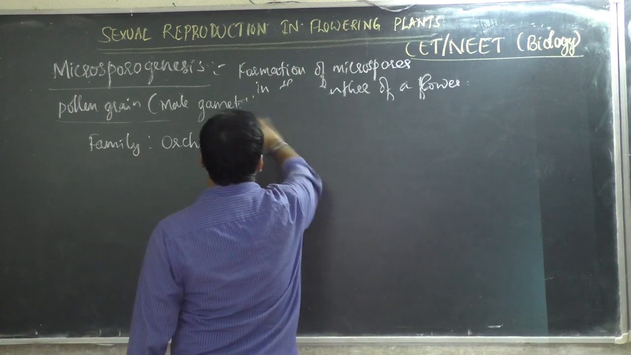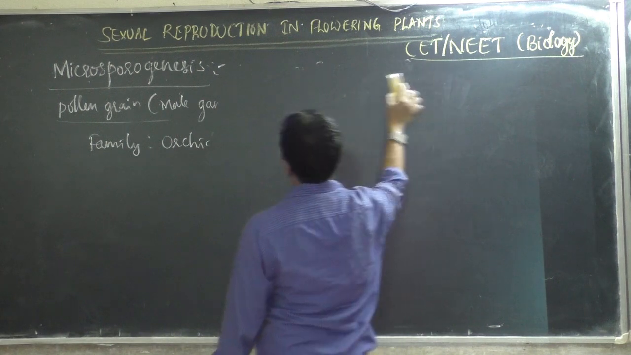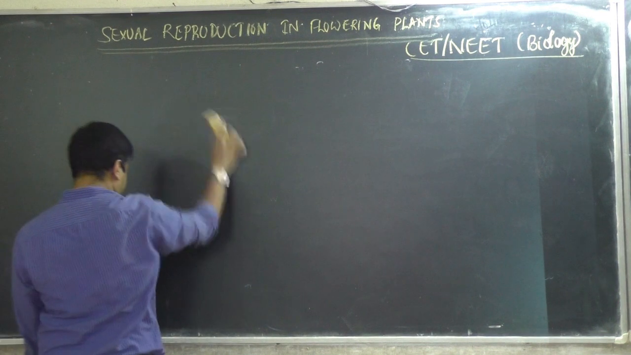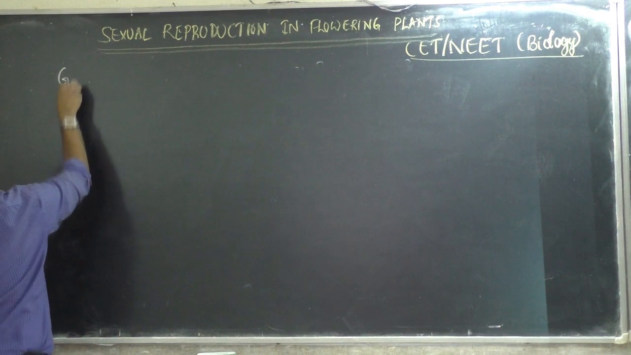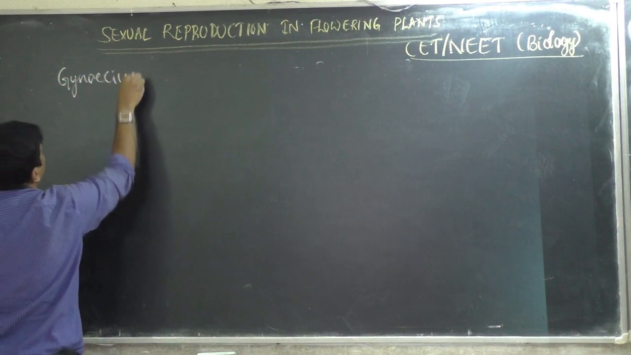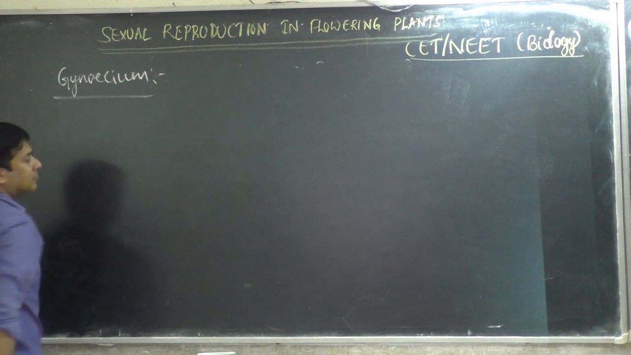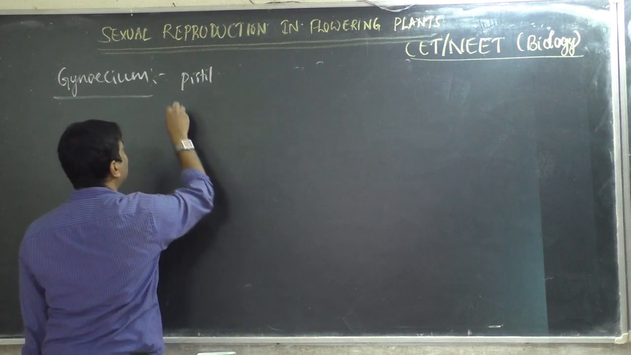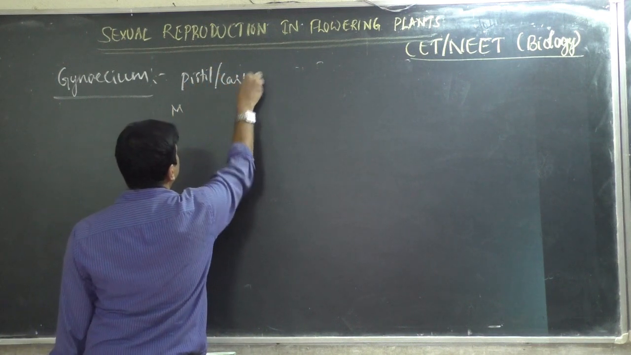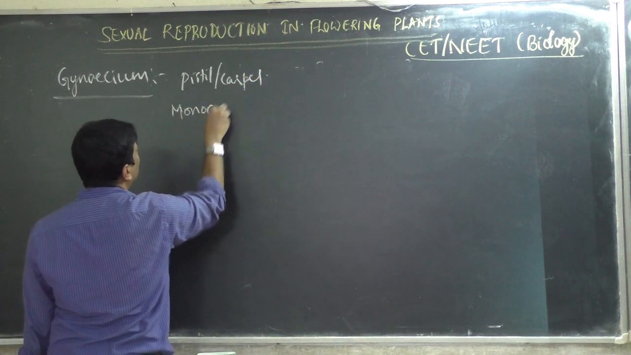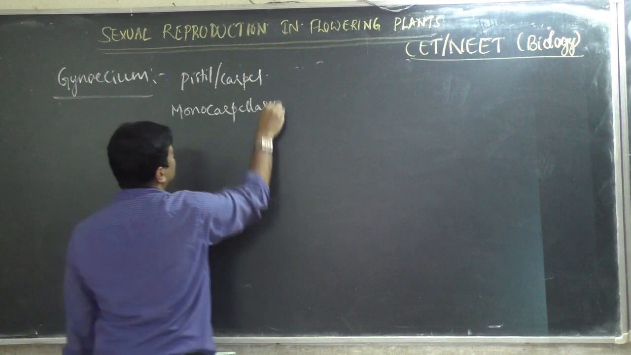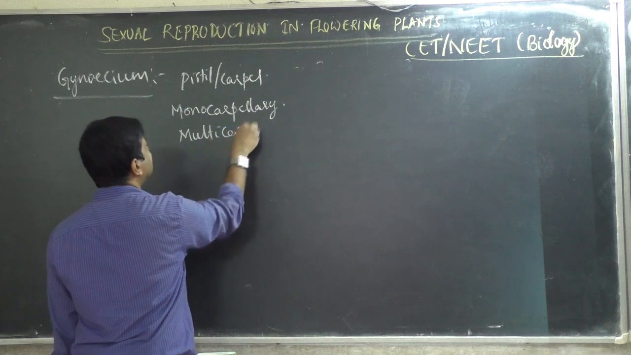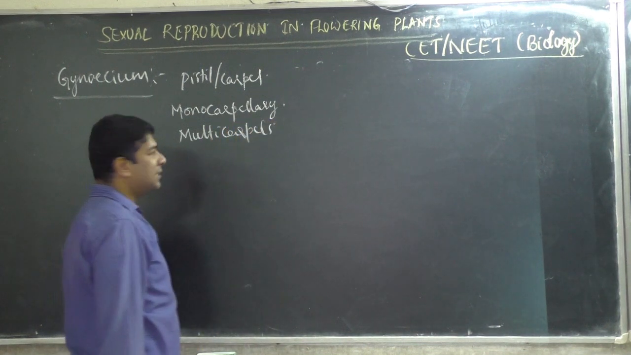Then, microsporogenesis we know. Then what about megasporogenesis, which happens in the female part, that is called gynoecium. Gynoecium, or sometimes we also call it pistil, or sometimes it is called carpel also. In some plants it is monocarpellary, means gynoecium has only one carpel. Sometimes it is multicarpellary and gynoecium has more than one carpel.